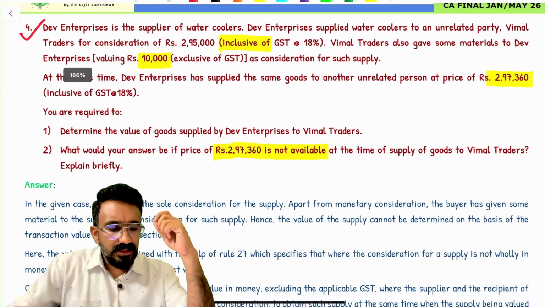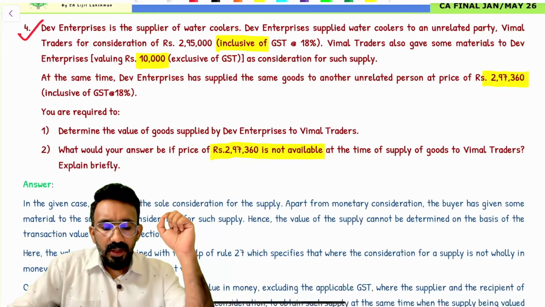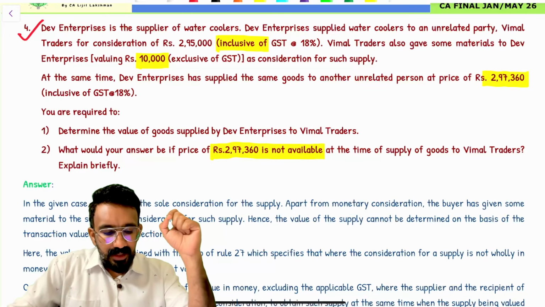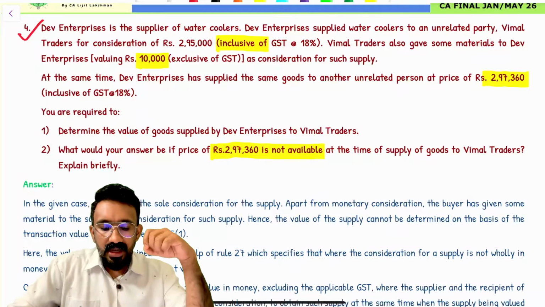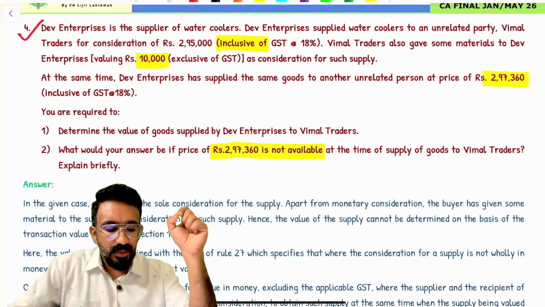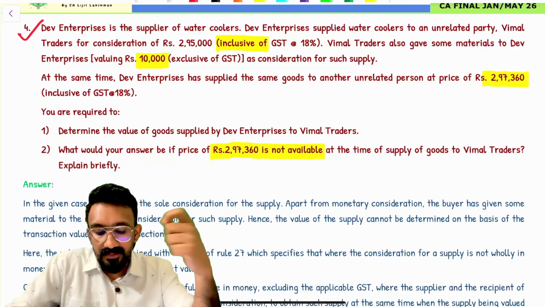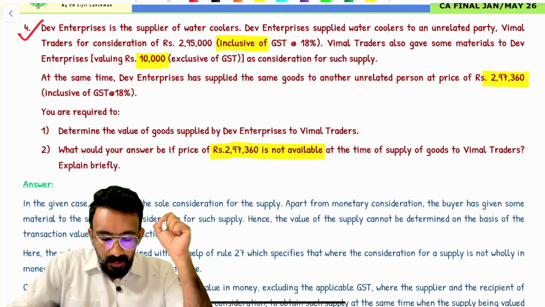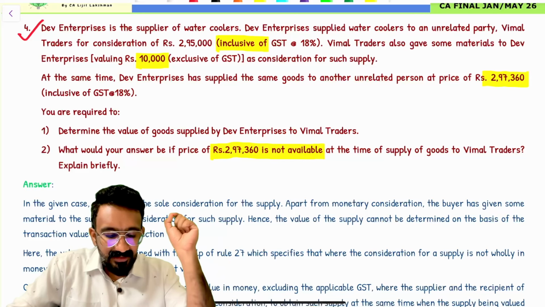Dev Enterprises is supplier of water coolers. Dev Enterprises supplied water coolers to an unrelated party, Vimal Traders, for consideration of rupees 2,95,000. Vimal Traders also gave some material to Dev Enterprises, valuing rupees 10,000 as consideration for such a supply. At the same time, Dev Enterprises has supplied same goods to another unrelated person at a price of 2,97,360, inclusive of GST of 18%. You are required to determine value of goods supplied by Dev Enterprises to Vimal Traders.